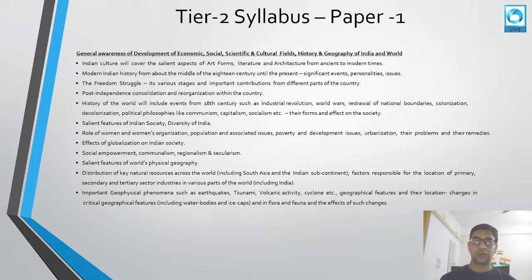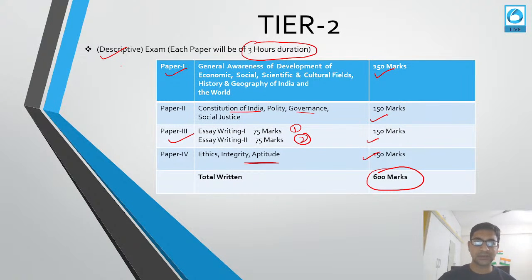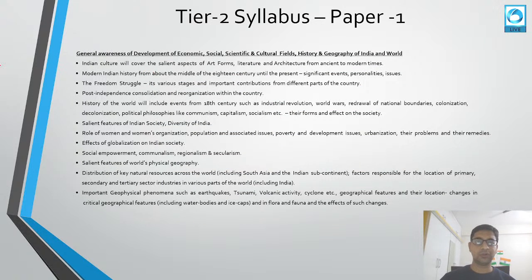Now, the tier 2 exam syllabus, paper 1. You know that paper 1 is of general awareness, development, economic, social, scientific, culture, fields, history and geography of India. Here they will be asking about Indian culture, history of modern India, significant events that have happened, places, personalities, issues. Then they will be asking about the freedom struggle in various stages and important contributions from different parts of the country.